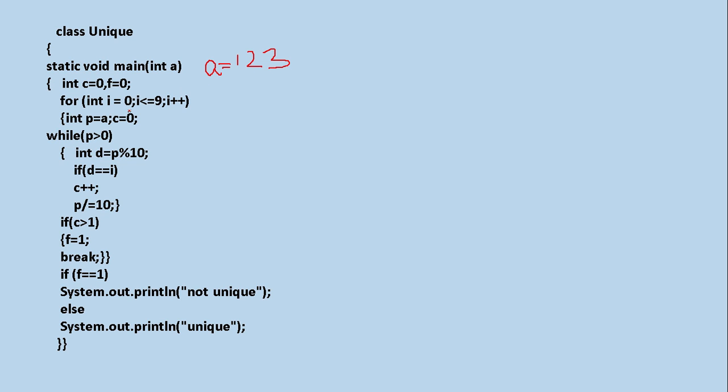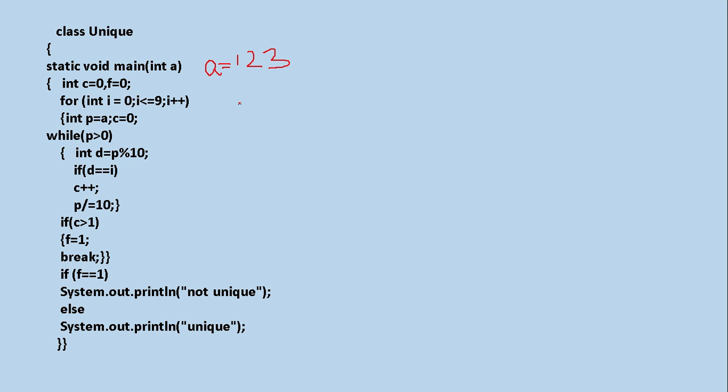That is why I am running a loop from 0 to 9, because the total symbols for the decimal number system are 0 to 9. So here, see, every time I am copying the number to a variable named p. The original number will be copied to p, and c is equal to 0. These are the two variables.